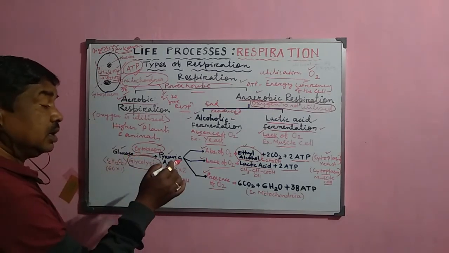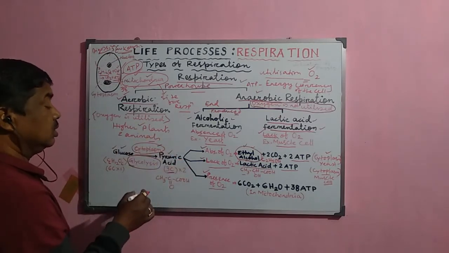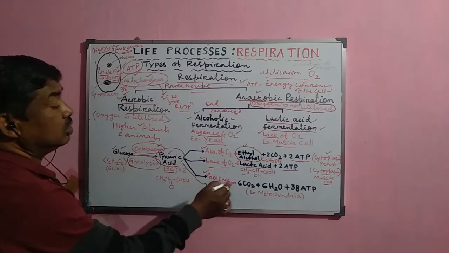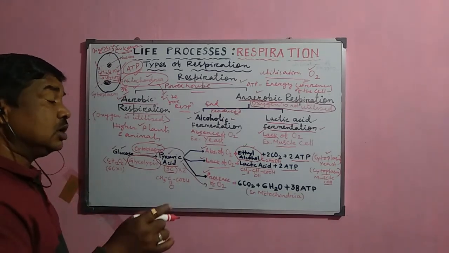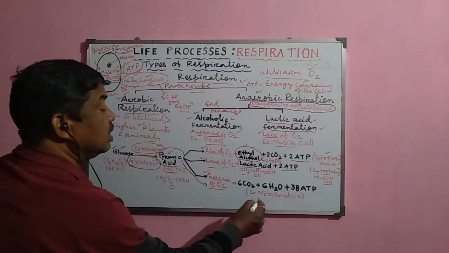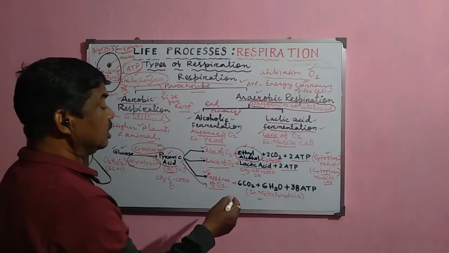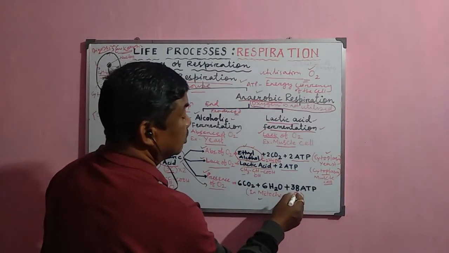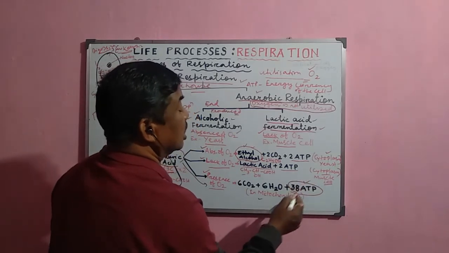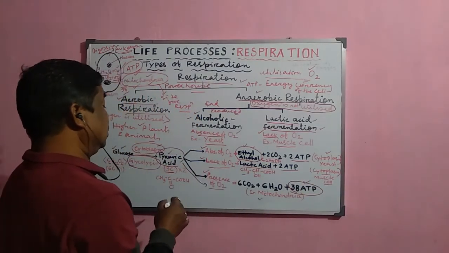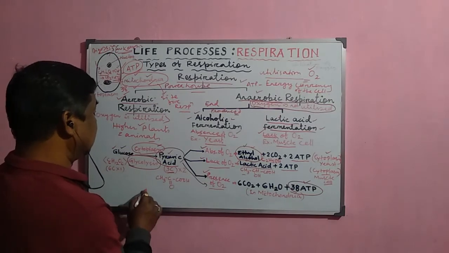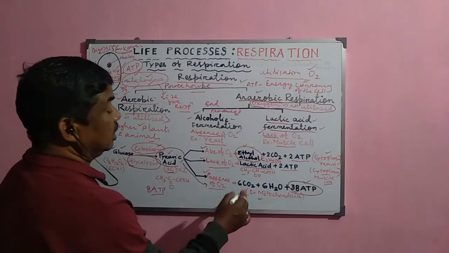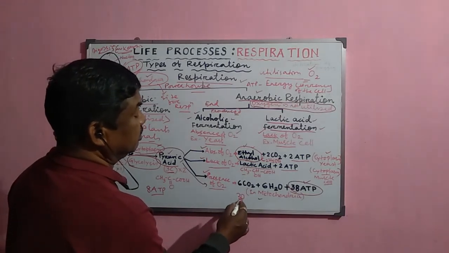But in case of aerobic respiration, when this pyruvic acid enters into the cellular respiration process, or you can say into the mitochondria, then it is further broken down in the form of the Krebs cycle, and in total it produces 38 ATP, because in this case, in glycolysis, 8 ATP are produced in case of aerobic respiration, and here 30 ATP in the Krebs cycle.